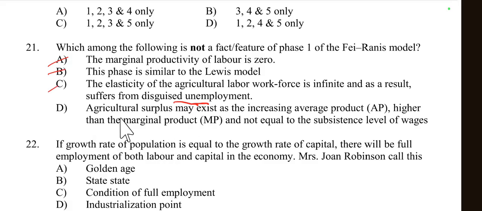Then option number D, agricultural surplus may exist as an increasing average product higher than the marginal product and not equal to the subsistence level of wages. So according to question number 21, this is not correct. So option D is not a feature of the Fei-Ranis model. So option D is right here.